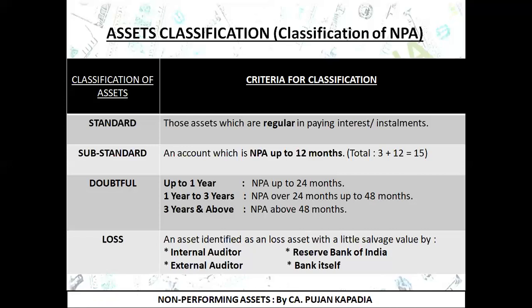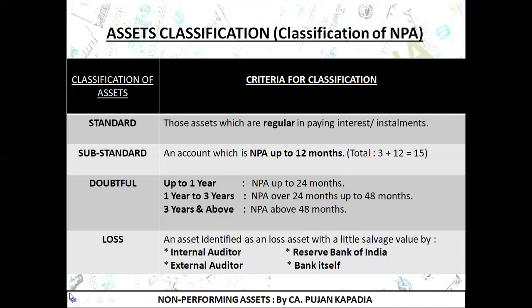First one written over here is the internal auditor. I hope you all are aware what an internal auditor is. The auditor appointed by the bank itself to audit the day-to-day business transactions is known as the internal auditor. If he feels during the course of audit, by going through that particular account, that nothing is realizable from this account, the loan is going to be like a lost loan because I am not going to recover anything, then I, as an internal auditor, can identify and classify this asset as a loss asset.